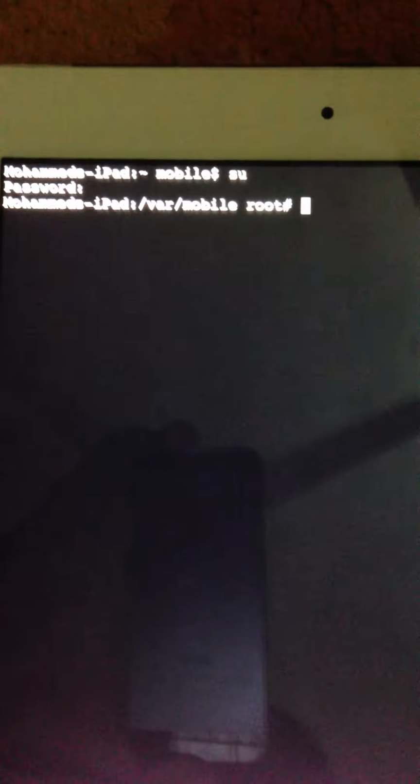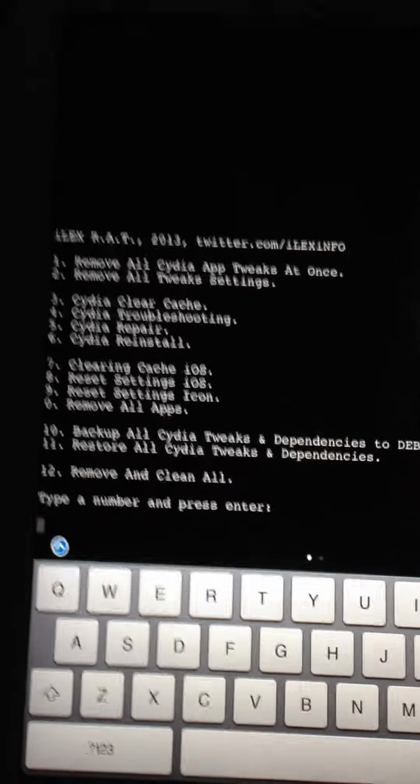As we type, it's not showing, so it's okay, just ignore it, and then hit return. See, there you go, now we're in the directory. So right here you type in rat, R-A-T, and then hit enter.